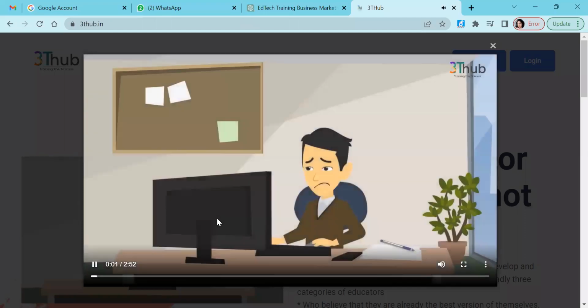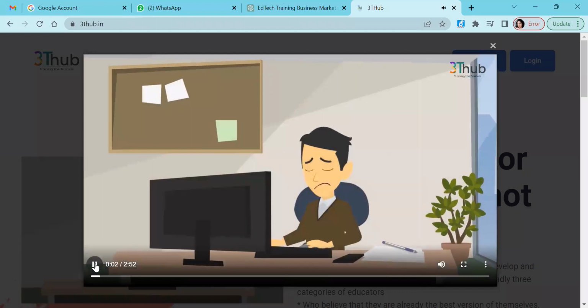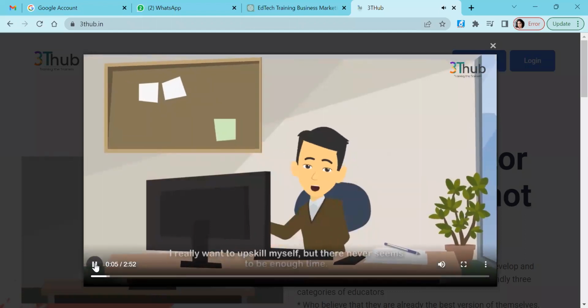A teacher sits at his desk, looking at his computer screen. I really want to upskill myself, but there never seems to be enough time.